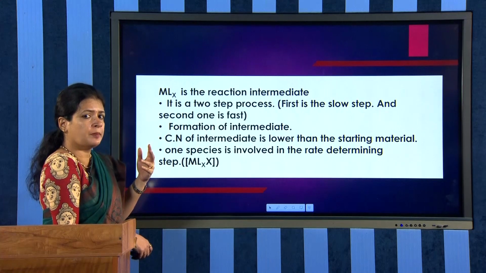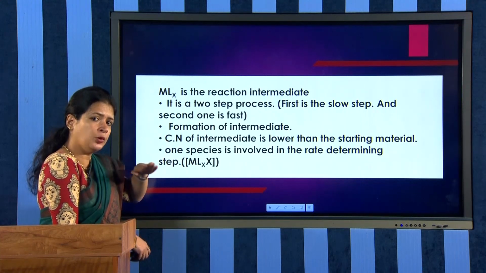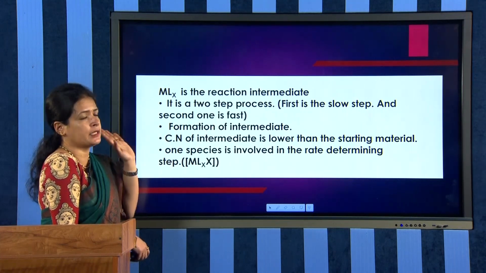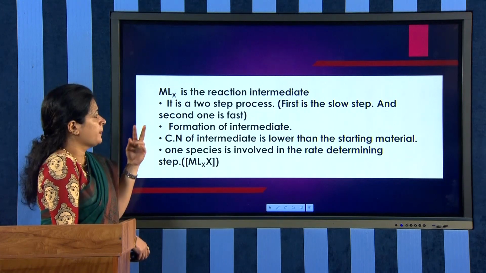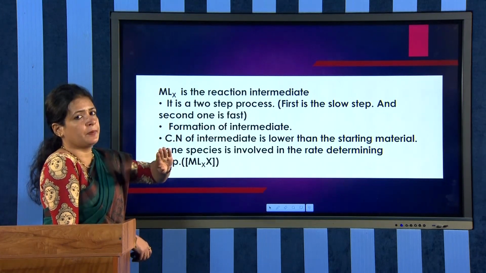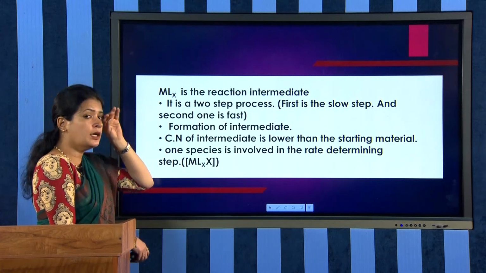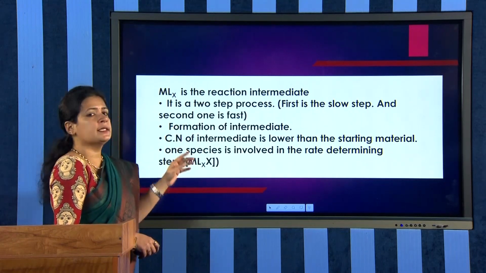How does it become a two-step process? First a dissociation occurs, and then only the entering ligand comes and attacks. So, it is a two-step process. The first step, the dissociation step, is the slow step, and the second one is the fast step.